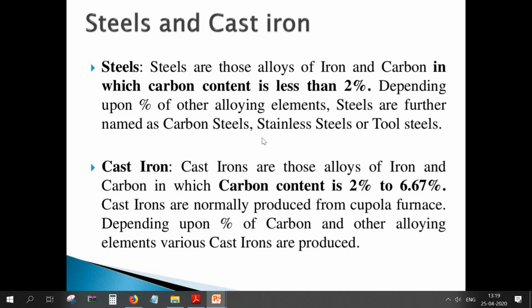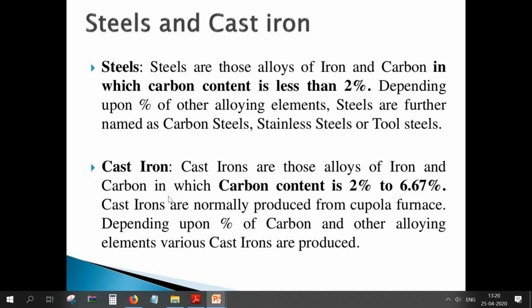Depending upon the percentage of other alloying elements, steels are further named as carbon steels, stainless steels and tool steels. When you want to categorize a steel, we take the carbon percentage as less than 2%. Any material which has a carbon percentage less than 2% we call steel, and again we classify it as carbon steel, stainless steel and tool steels.